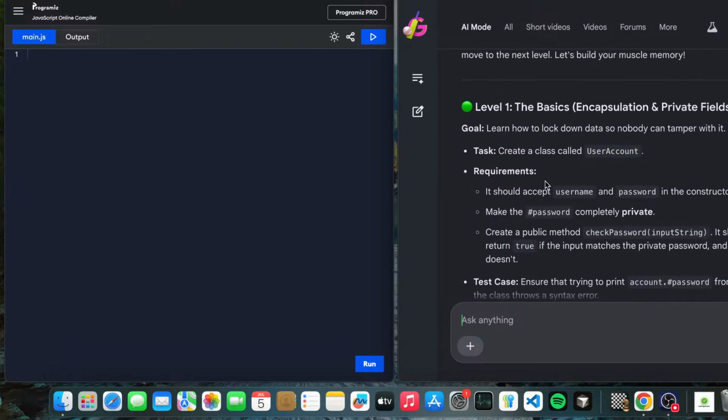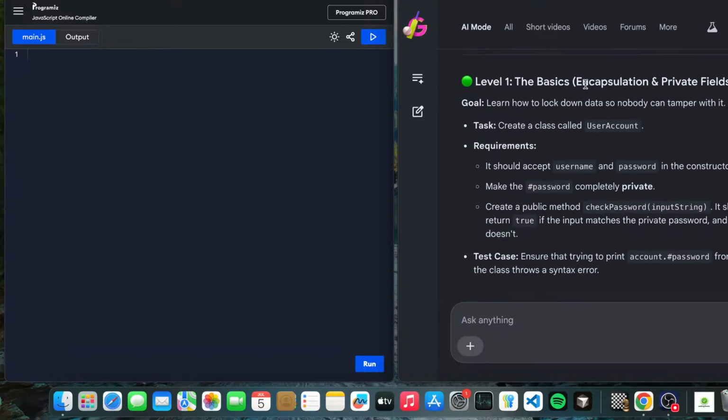Okay, let's go with level 1. The basic is encapsulation and private fields. You will learn how to lock data so nobody can tamper with it. Create a class User. Let's follow it from the start, similar to learning from scratch. We are practicing and brushing up the OOPS concept, and in JavaScript we are practicing the OOPS concept.